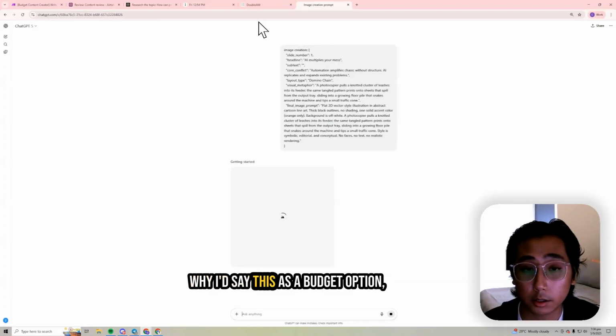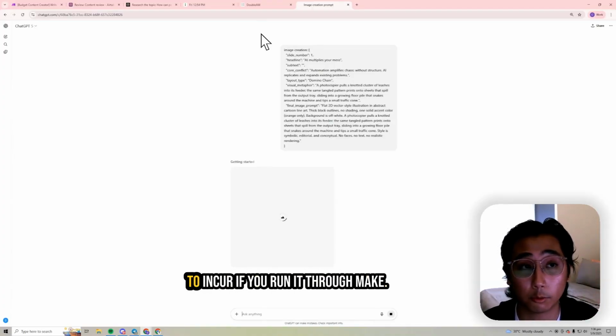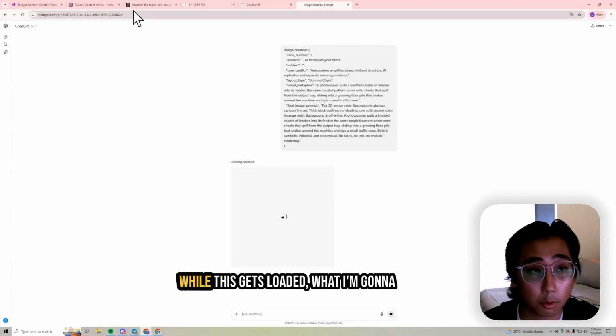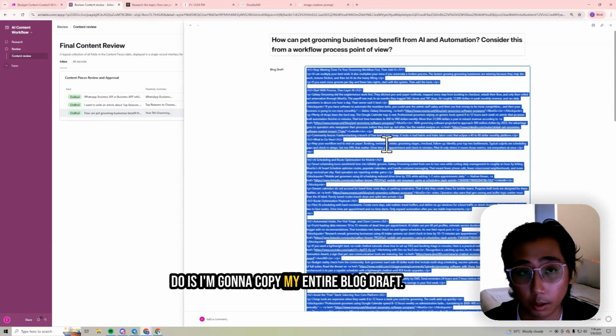Why I say this is a budget option: if you already have Pro, the image generations that you make through ChatGPT are going to be free. You wouldn't have to pay for the extra API cost that you would incur if you ran it through Make. While this gets loaded, I'm going to copy my entire blog draft.